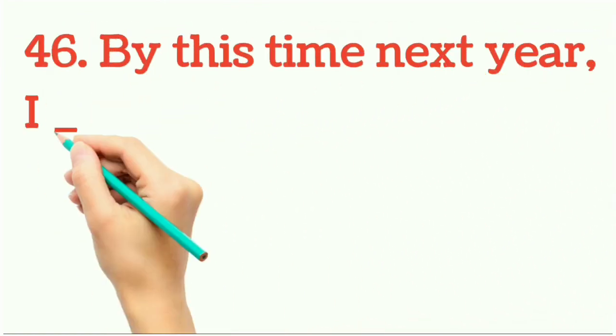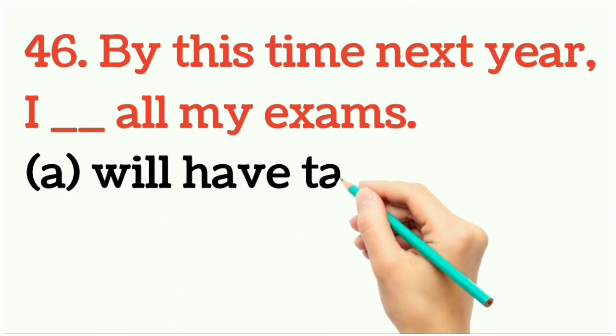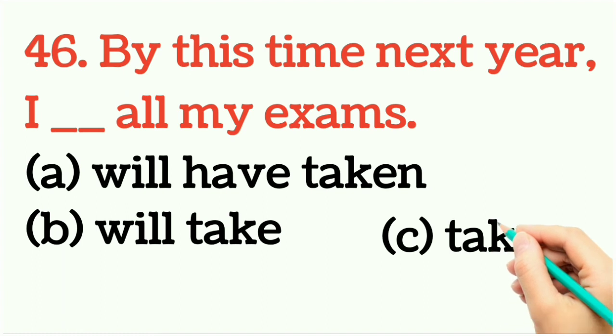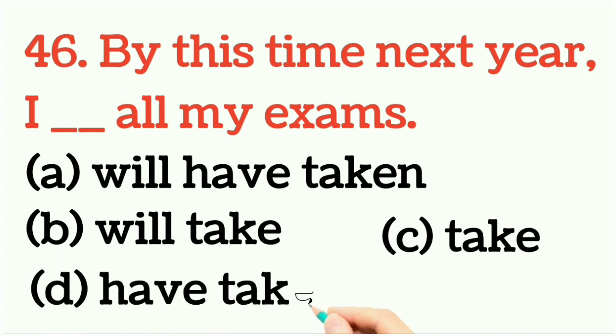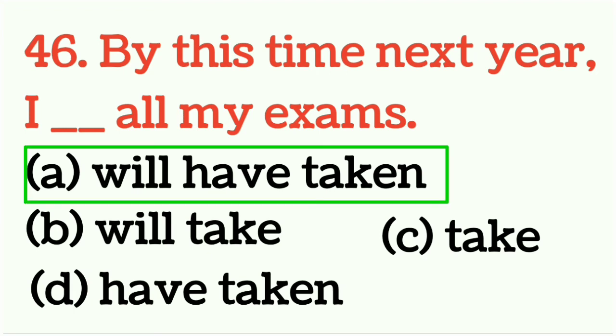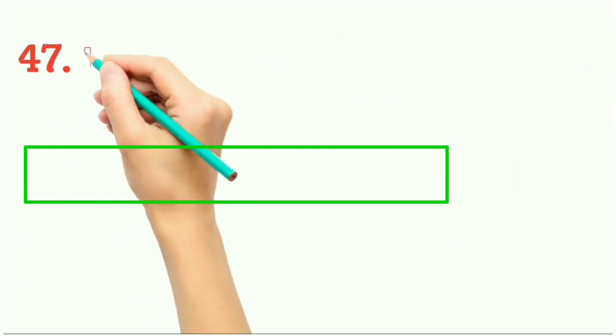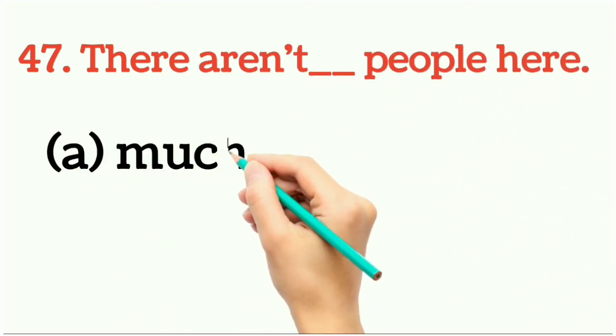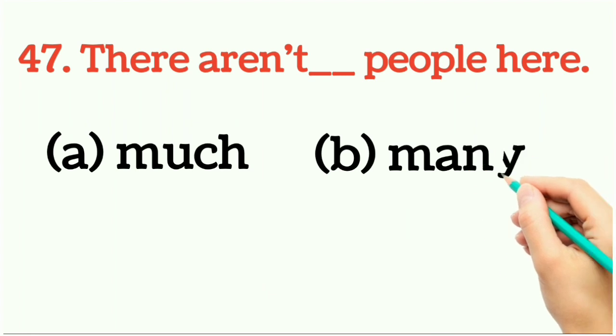Question number 46. By this time next year, I dash all my exams. So what would be right answer? And answer would be option number A. Question number 47. There aren't dash people here. So which one is the correct answer?